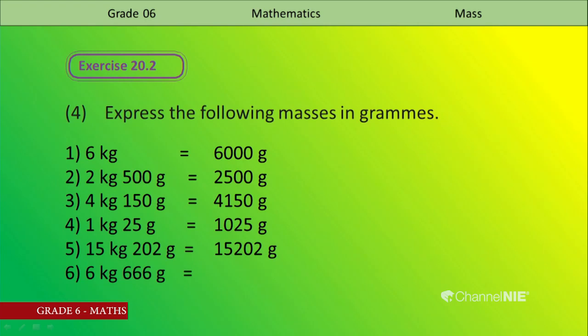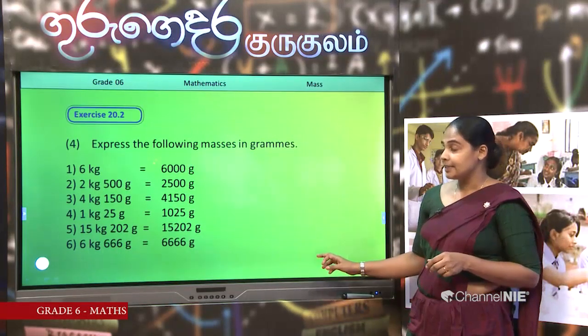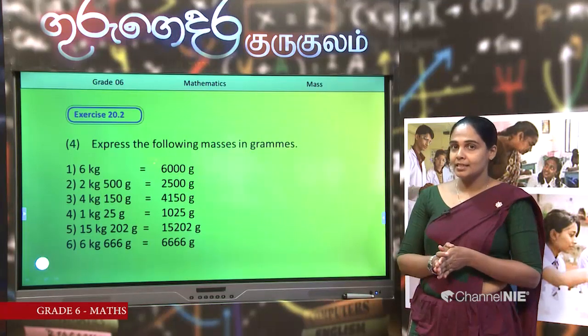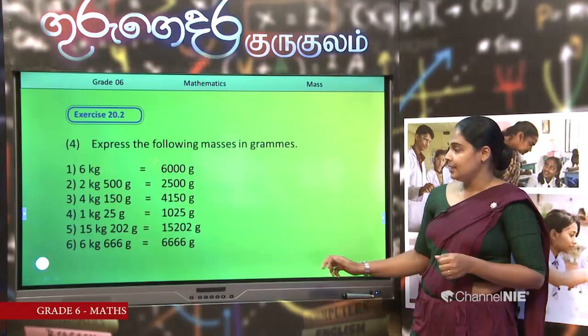Then last one, write your answer. 6 kilograms 666 grams. 6 kilograms, now we know it is 6,000 grams. Total is 6,666. Okay, I hope all of you have correct answers. Always try to write the correct answers.